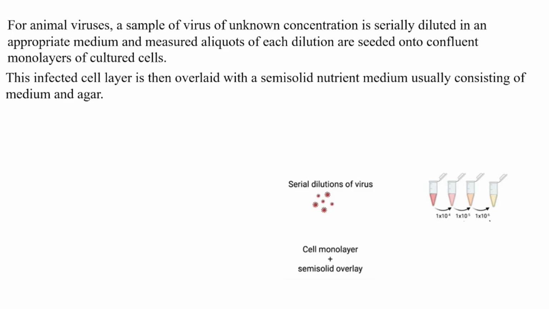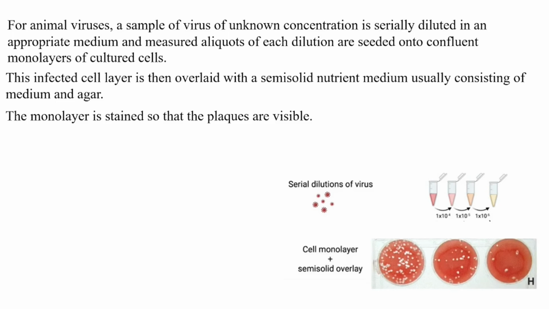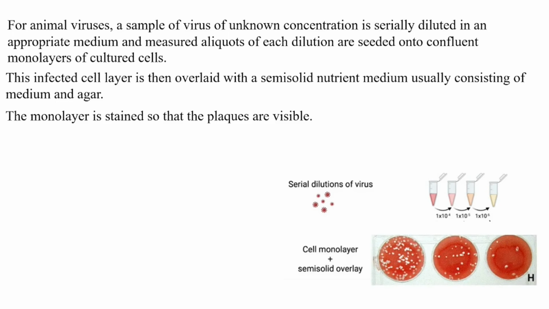After an appropriate period of incubation to allow sufficient development of plaques, the monolayer is stained so that the plaques are visible. Neutral red is commonly used for staining. It is taken up by living cells but not by dead cells, so plaques become visible as clear zones on a red monolayer as can be seen on your screen.